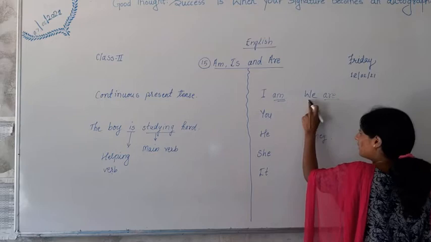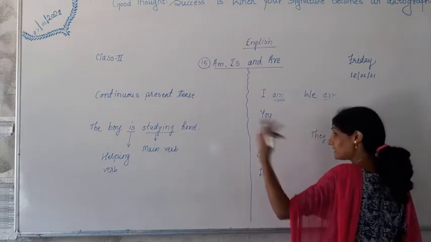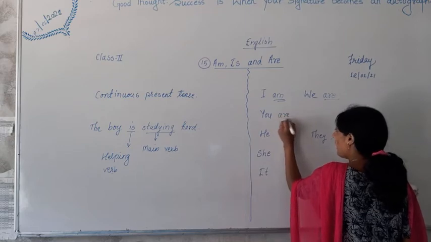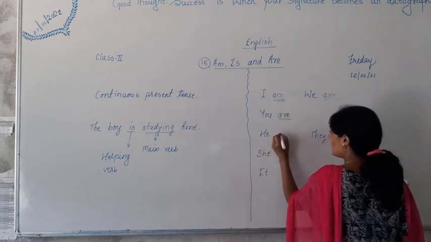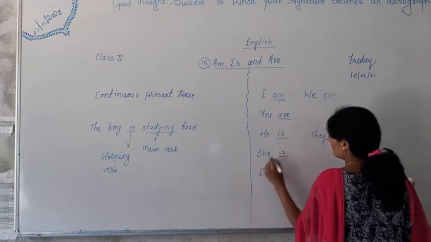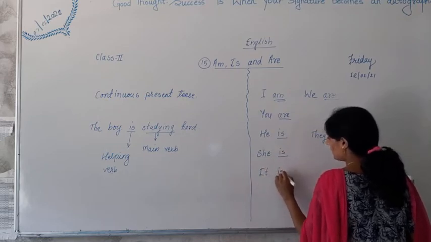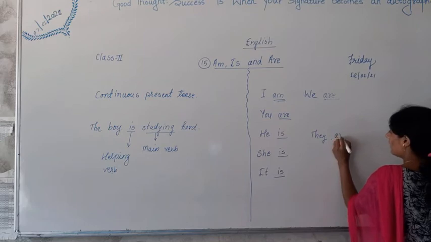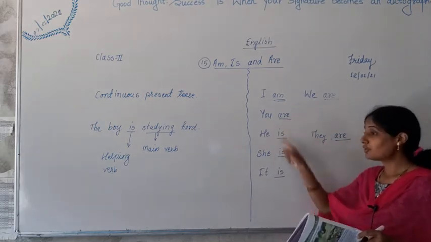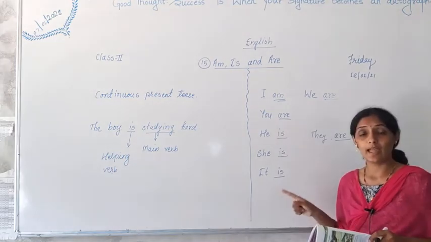Okay, I am, we are. We means more than one. You means we are talking about the second person. You are. He is. She is. It is. And they are. Have you understood? For which pronouns, which verb do we have to use?